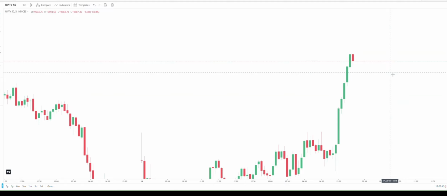Out of the money CE: if you go for 19,500 CE, that is out of the money, because the market is at 19,600. You are selecting a CE and betting it will go up to that level, and then I will book a profit. If it is not going, it will become zero. So which one to buy, which one not to buy? Very important. Option buyers basically need to focus on at the money, or at least in the money by 50 or 100 points.